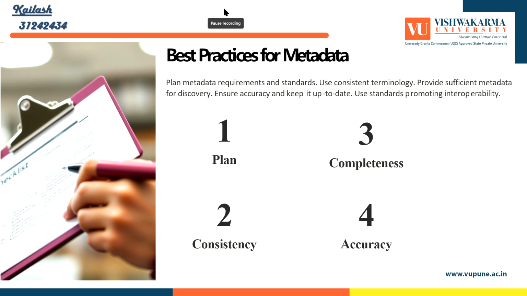First is consistency. Consistency ensures that metadata is structured and applied uniformly across all resources. Second is completeness. Completeness ensures that all necessary information is captured to fully describe and manage the data. Third is accuracy. Accuracy ensures that the metadata correctly reflects the resource and its properties. Fourth is general best practices.